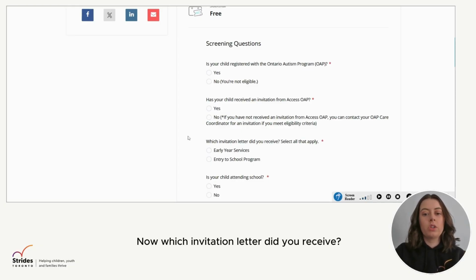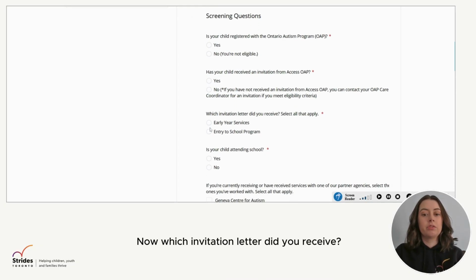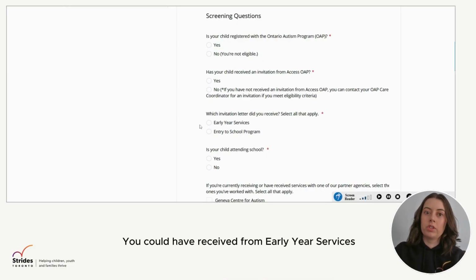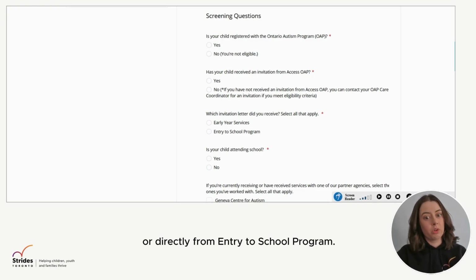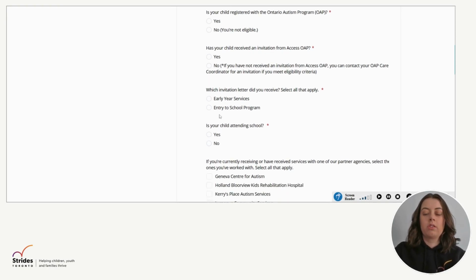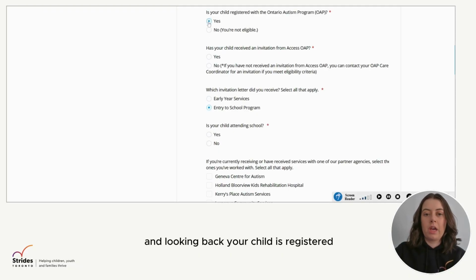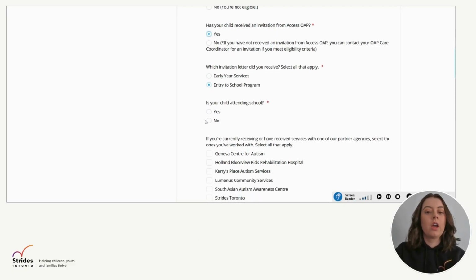Now, which invitation letter did you receive? You could have received from Early Year Services or directly from Entry to School Program. After completing this question, let's say you received it from the Entry to School Program. And looking back, your child is registered. Yes, you received. Is your child attending school?